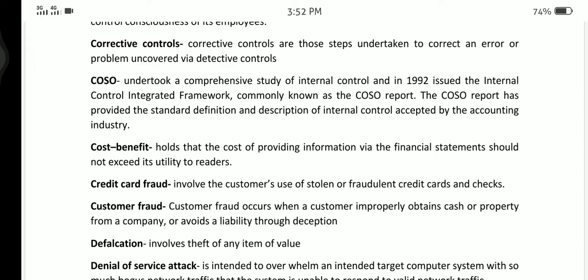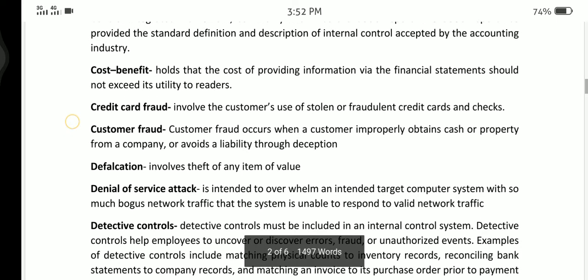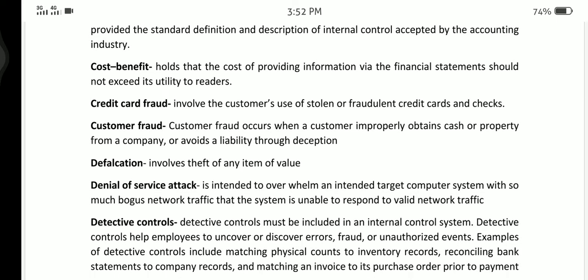COSO undertook a comprehensive study of internal control and in 1992 issued the Internal Control Integrated Framework, commonly known as the COSO report. The COSO report has provided a standard definition and descriptions of internal control accepted by the accounting industry. Cost benefit holds that the cost of providing information via the financial statements should not exceed its utility to readers. Credit card fraud involves the customer's use of stolen or fraudulent credit cards and checks.